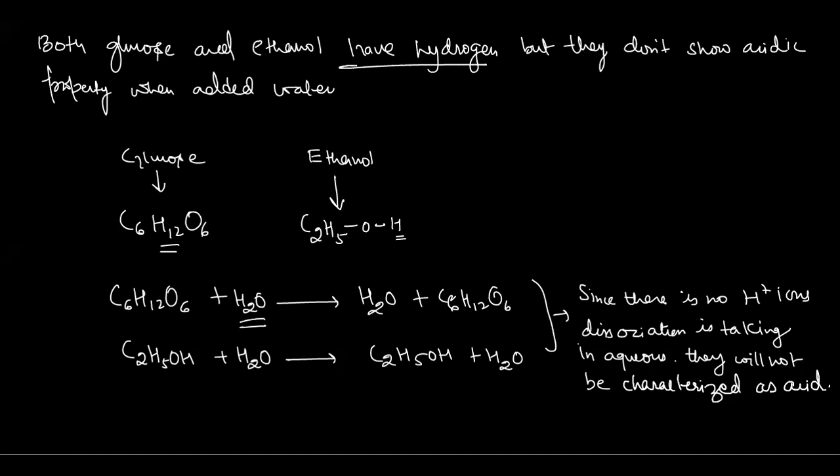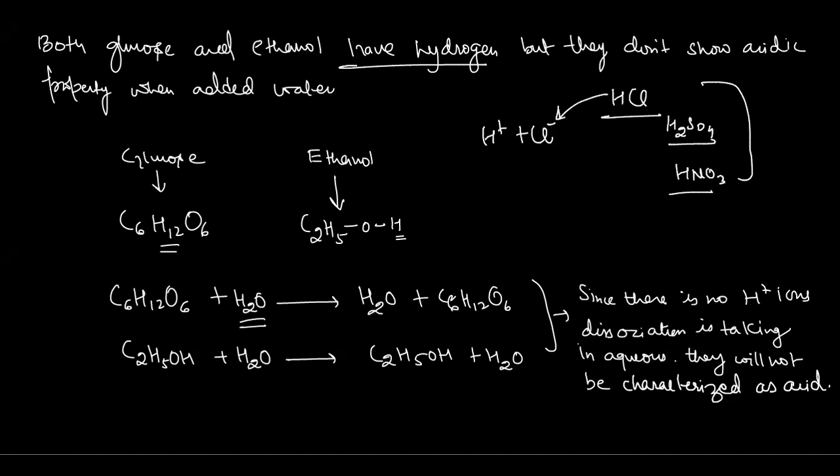If we have HCl, H2SO4 sulfuric acid, or HNO3 nitric acid, and there is no water content, they will not show any acidic property. Without water, they will just be HCl, H2SO4, HNO3. But when I add HCl to water, it will give you H positive and Cl minus. When I add H2SO4 to water, it will give you 2 H plus ions and 1 sulfate ion, SO4 minus 2. When I add HNO3 to water, it will give you H positive and NO3 minus.